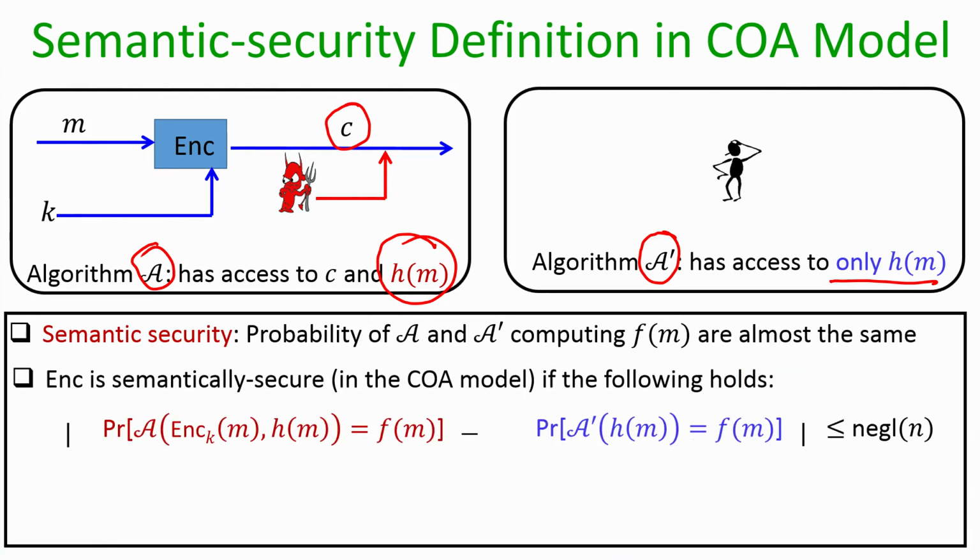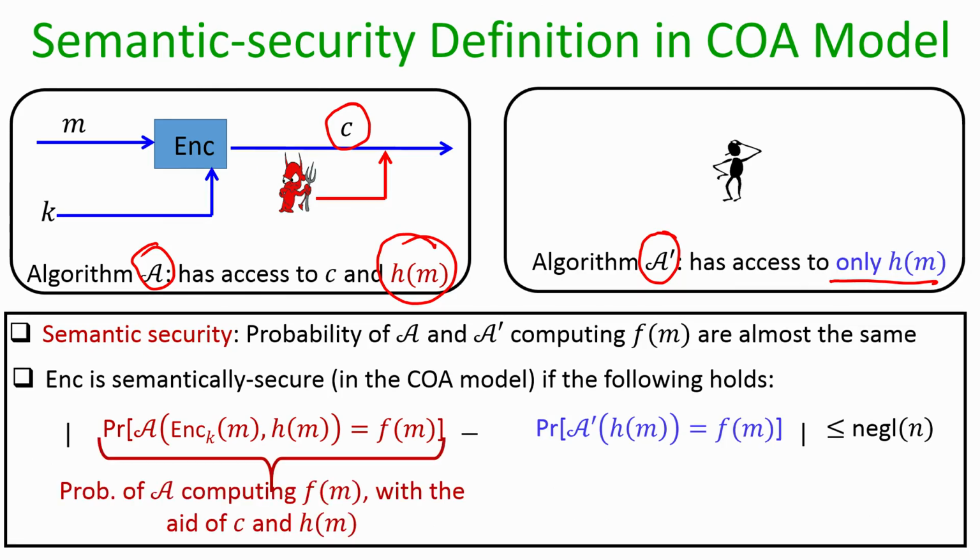Namely, we will say that our encryption process is semantically secure in the ciphertext only attack model if the absolute difference between the following two probabilities is upper bounded by some negligible function. So, let us have a closer look into these respective probabilities. Your first probability is the probability with which the adversary A, namely the adversary in the first world, outputs the value of f of m, where the adversary is given the ciphertext as well as the history function.